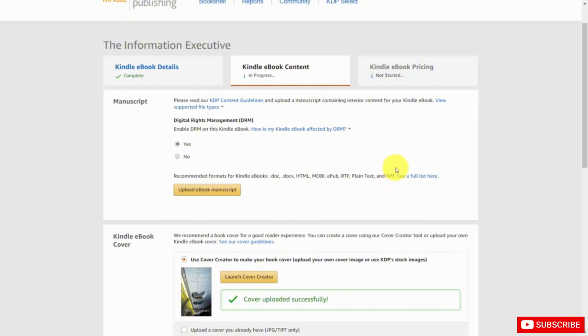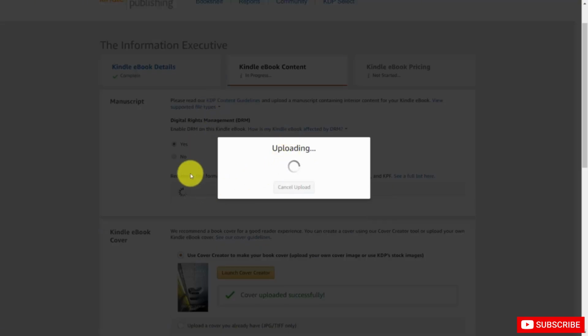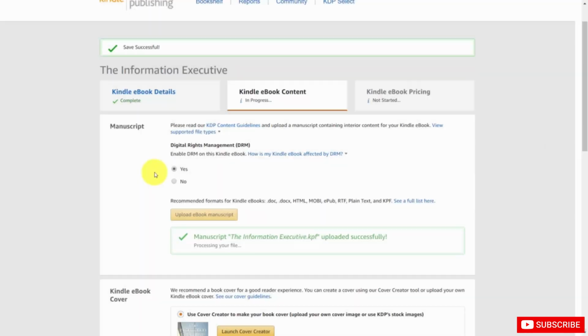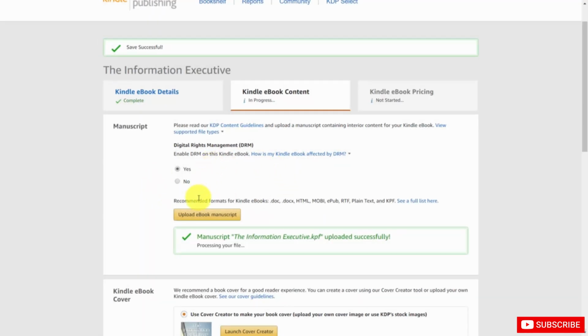And as you can see here, one of the formats that we can use is the KPF format. That's the format that we just saved to. So now we're going to click this button and we're going to grab our file. The upload process will start, and then Kindle will save our manuscript.